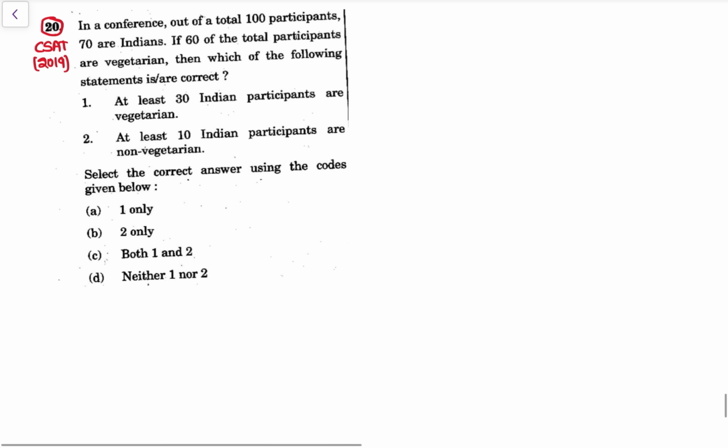See. This is a question asked in CSAT paper 2019. 2019. Again ये काफी important question है. Important type of question. In a conference, out of a total 100 participants, 70 are Indians. ठीक है, 100 participants, 70 are Indians.